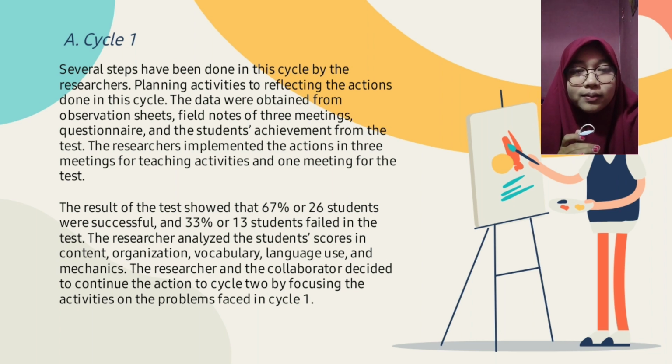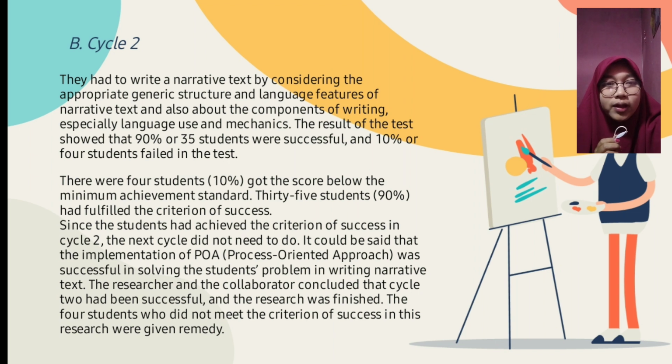Focus in cycle 2. They had to read a narrative text by considering the appropriate narrative structure and language features of narrative text, and also about the competence of reading, especially language use and mechanics. The result of the test showed that 90% or 35 students were successful and 10% or 4 students failed in the test. There were 4 students, 10%, who got a score below the minimum assessment standard.